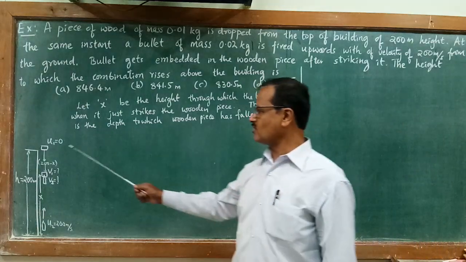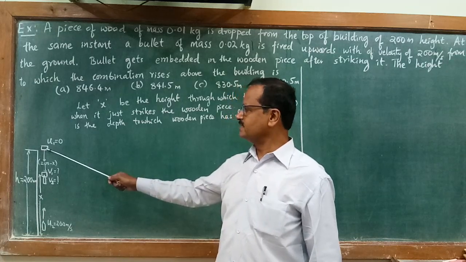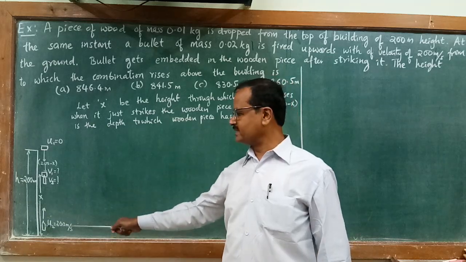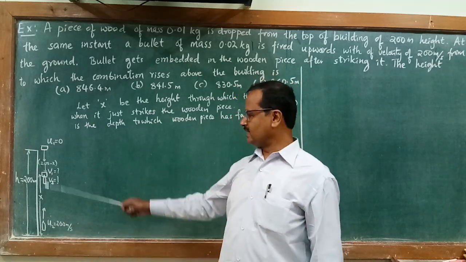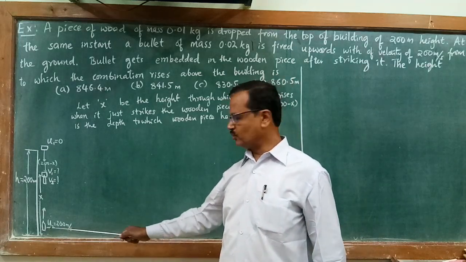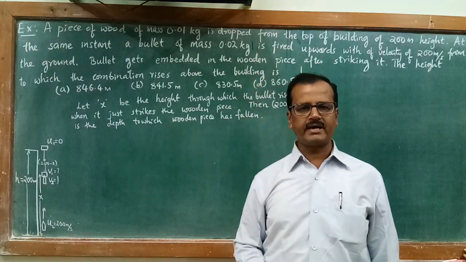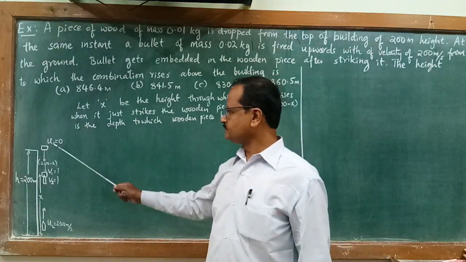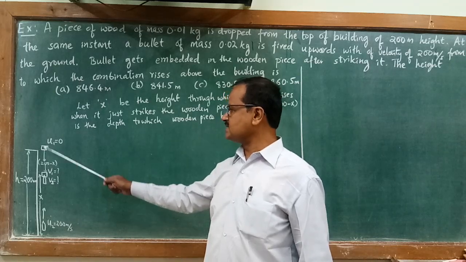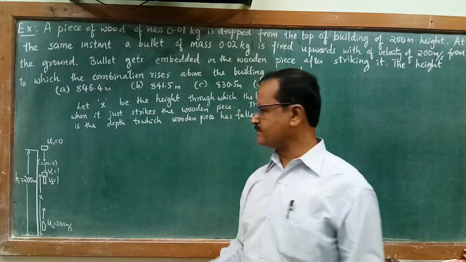I have just drawn a small schematic diagram. A wooden piece is dropped from the top of a building of height 200 meter. At the same instant, simultaneously, a bullet is fired from the ground with 200 meter per second in the same line, the same direction. At a certain moment, the bullet strikes the wooden piece.